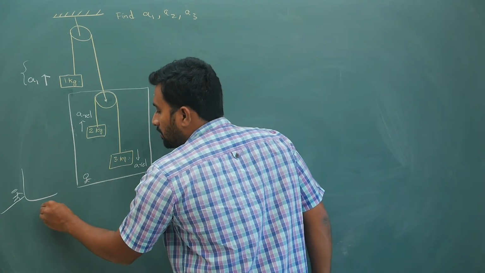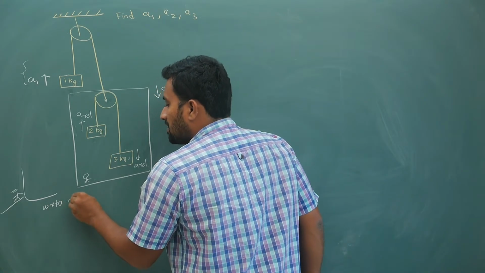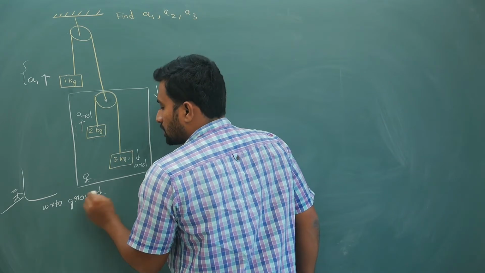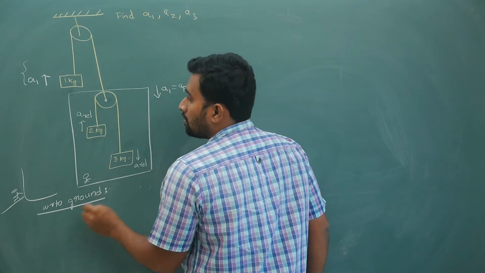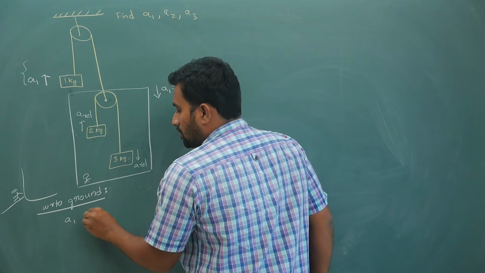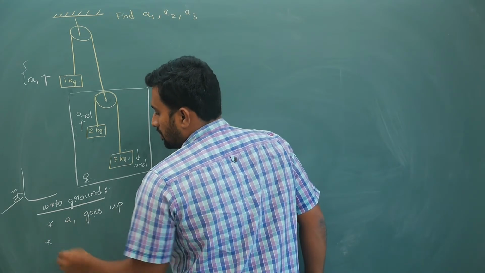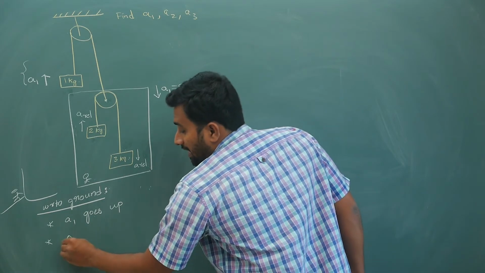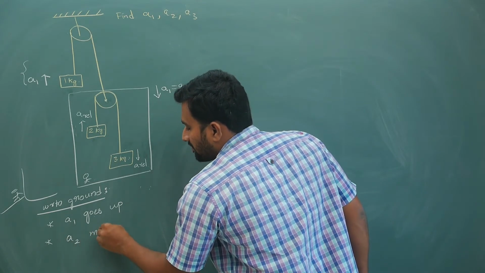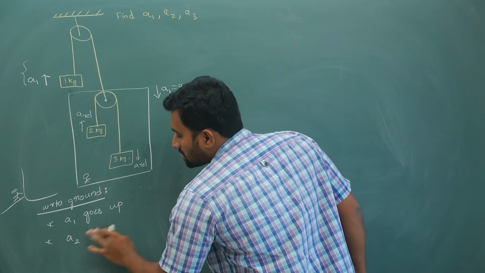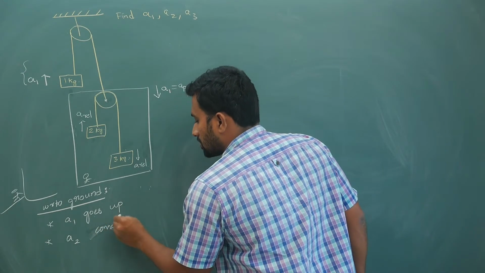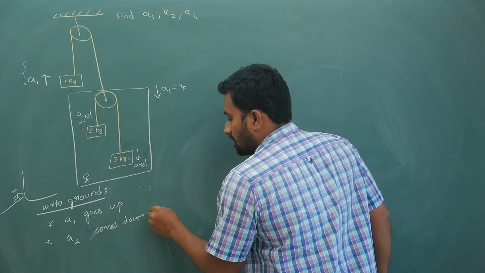So with respect to ground, let me be very clear, A1 goes up. Next, A2 comes down, right?